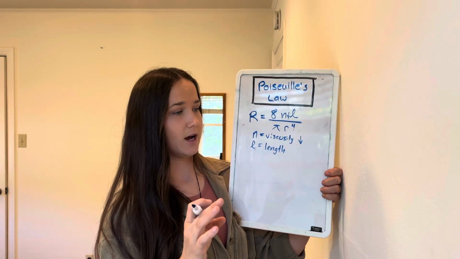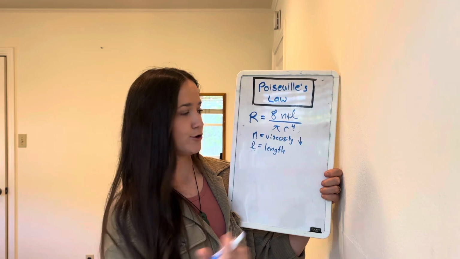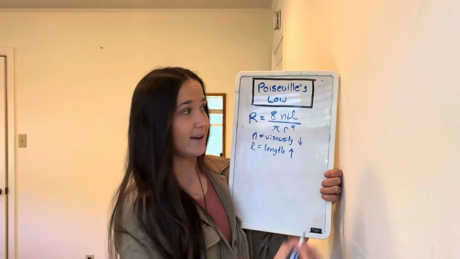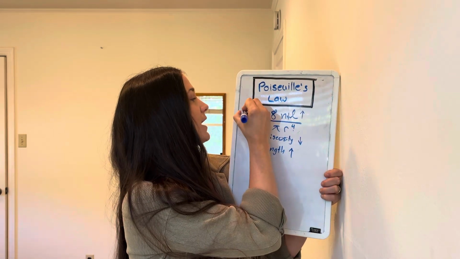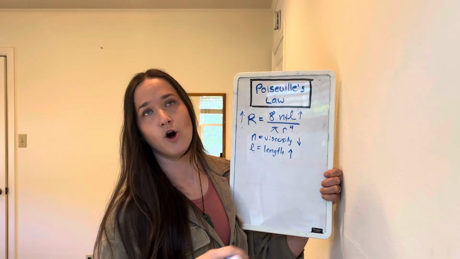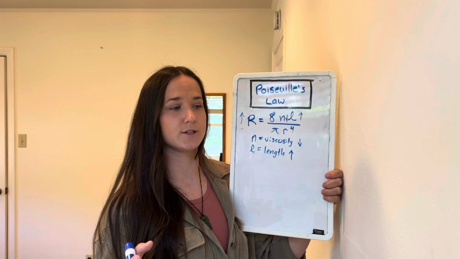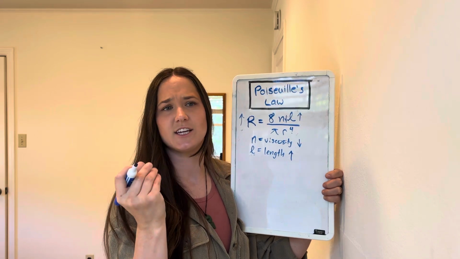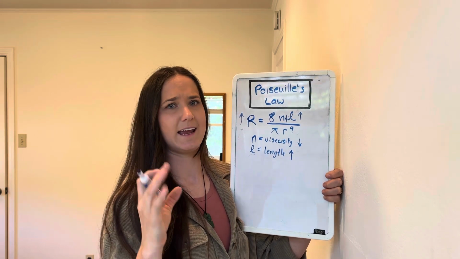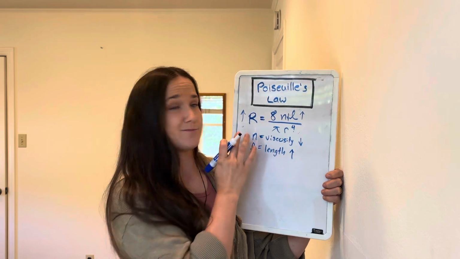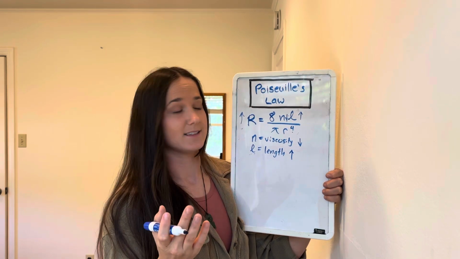So let's start with maybe a really tall person or someone who's obese. Their length is going to be high. So high length, therefore they're going to have increased resistance, okay? Overall increased resistance. Kind of think about this, sometimes an obese person might have tingly sensations or loss of sensation in hands and feet, and that's because blood's not getting there. There's a lot of resistance.